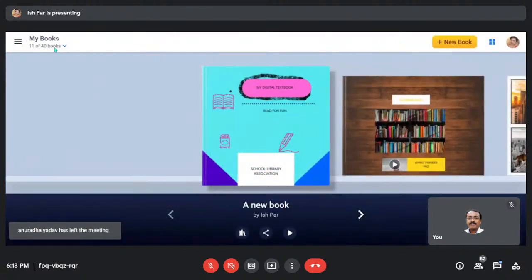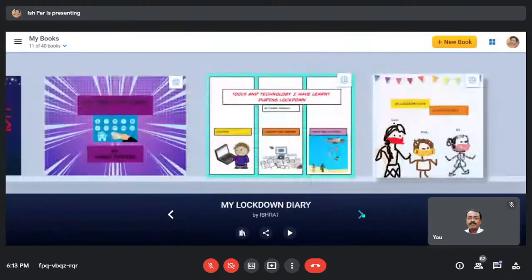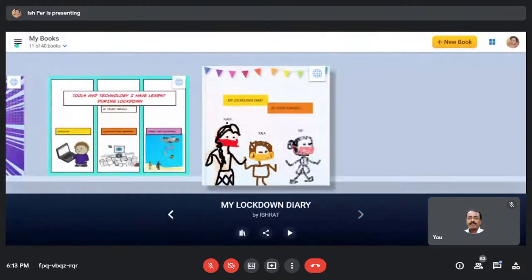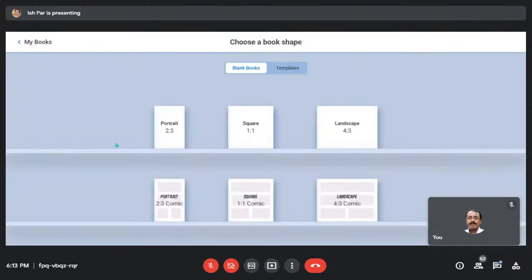Now, you see it is written My Books, and there are 11 of 40 books in my library. So I've created approximately 11 books in my library. Now I want to add a new book. This is the plus New Book button on the right side. Just click on this. Those who are doing with me, please continue doing that. At least create one book and one library for you on Book Creator.